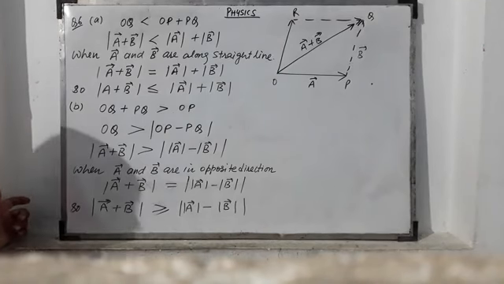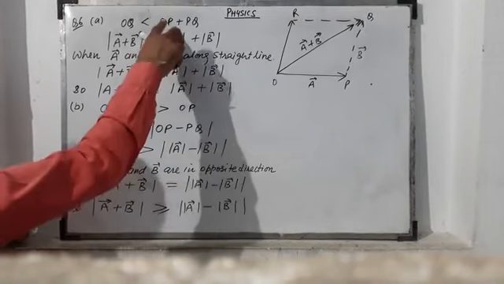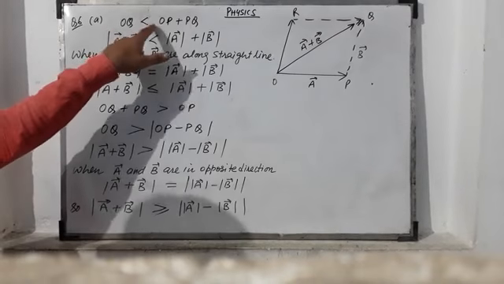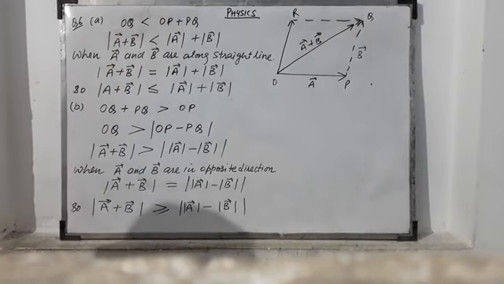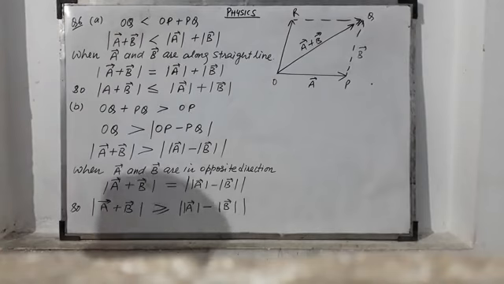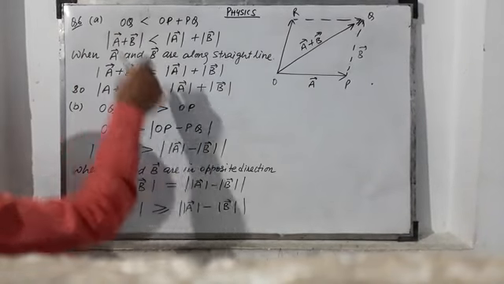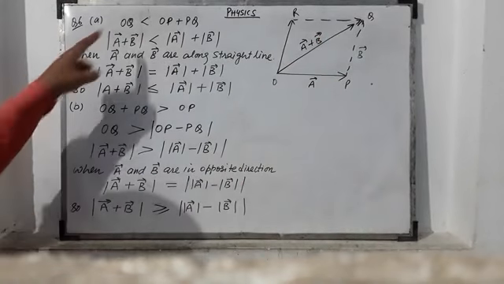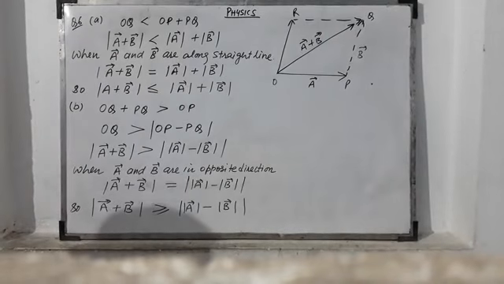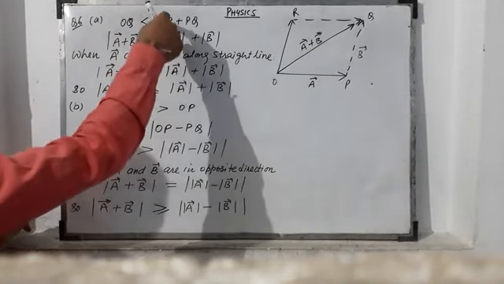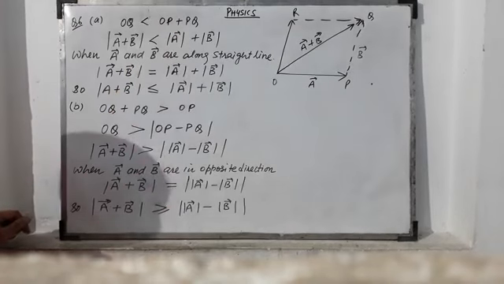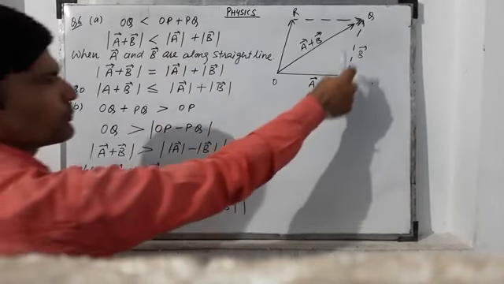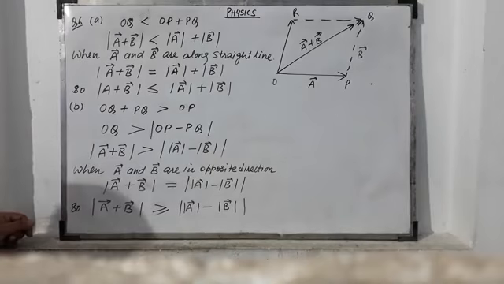Now, we have one thing: the sum of two sides of a triangle is always greater than the third side. From this, OQ, which is mod of a plus b because it is a magnitude, is less than mod of a, because OP is a, plus mod of b, because PQ is b.